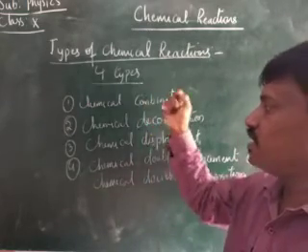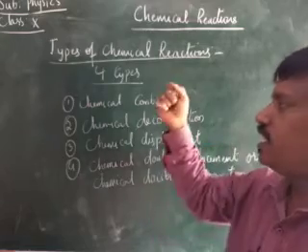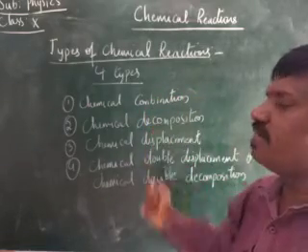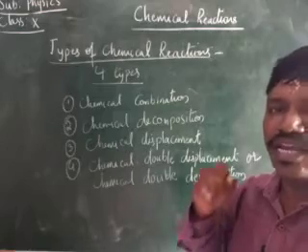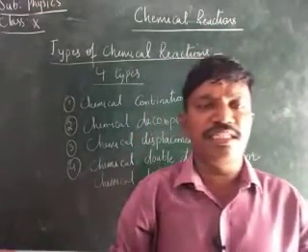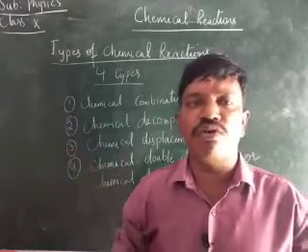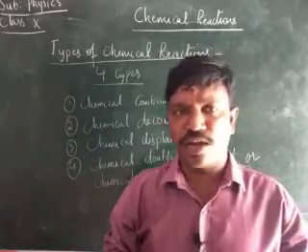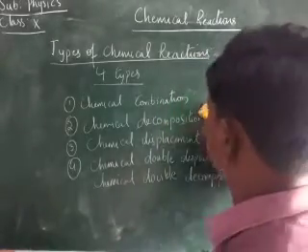And all the chemical reactions may fall under any of these 4 chemical reactions. That means whatever chemical reaction that we take, they fall under any of these 4 chemical reactions. Therefore first one we are having chemical combination.